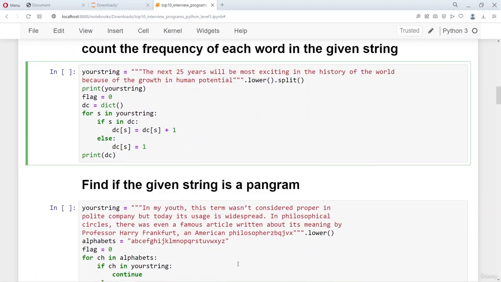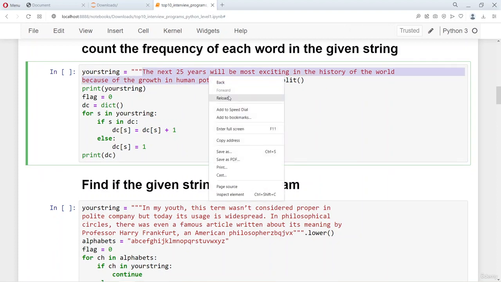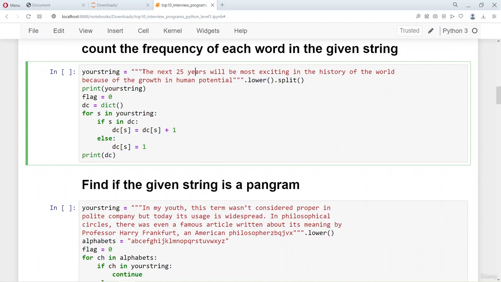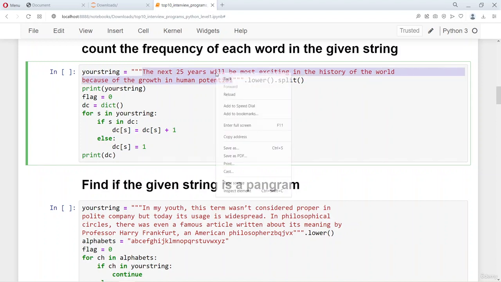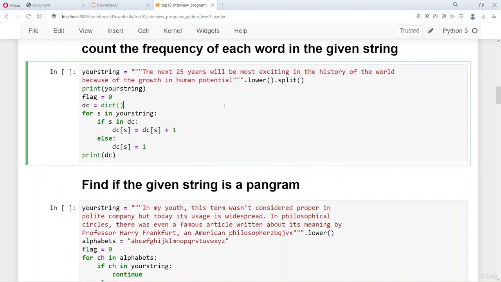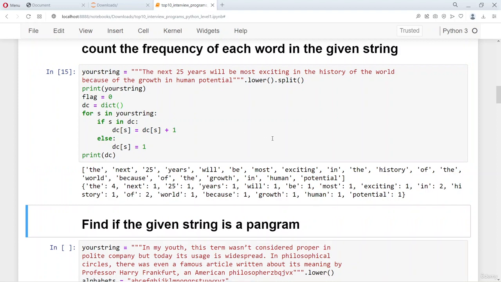Now the next one is interesting as well, which finds out the frequency of each word that appears in the string. Now this is a string where you want to find the frequency of each word. So let's run this, and you will see that the word the has occurred 4 times in this sentence. Next has occurred 1 time, 25 has occurred 1 time. So each word, the frequency of each word in the sentence is printed.